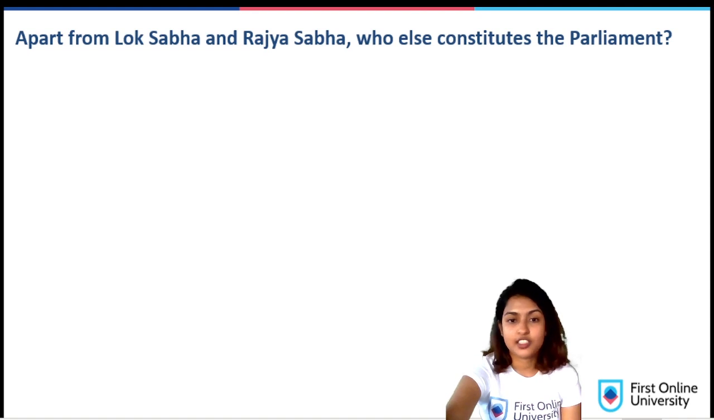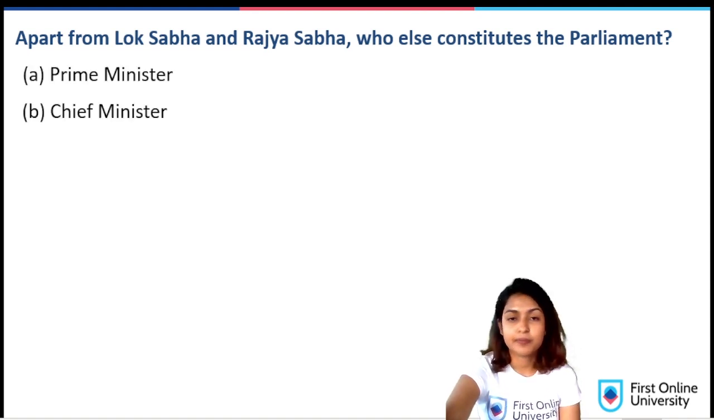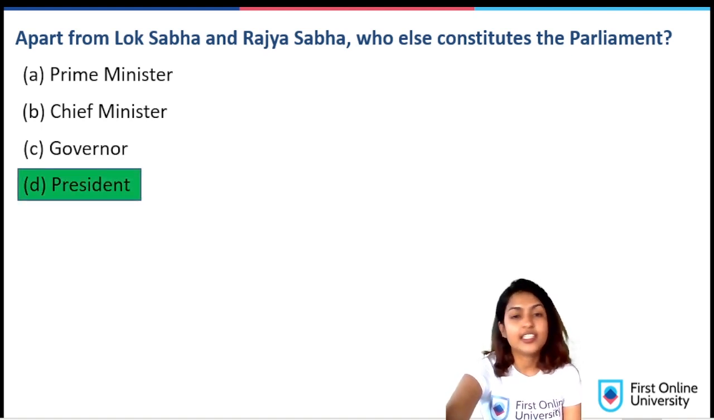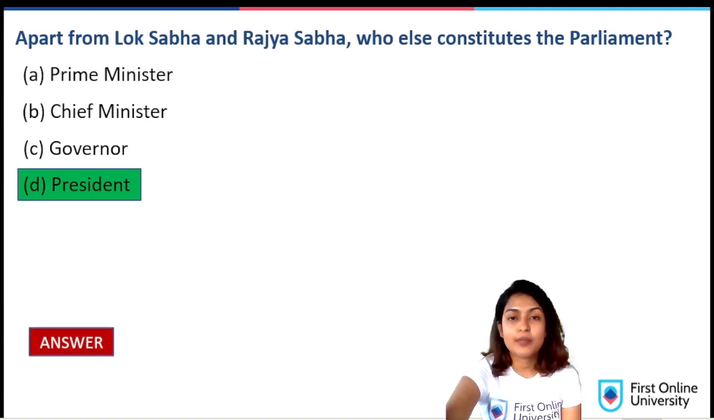Apart from the Lok Sabha and Rajya Sabha, who else constitutes the parliament? A. Prime Minister, B. Chief Minister, C. Governor, D. President. It's the President. You can eliminate Chief Minister and Governor because they're part of the state and not part of the parliament.